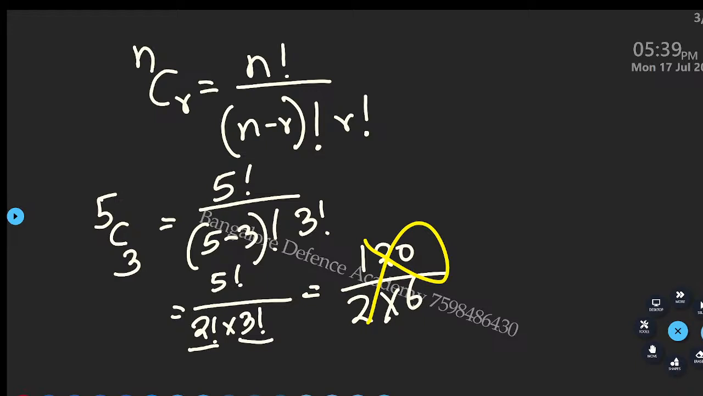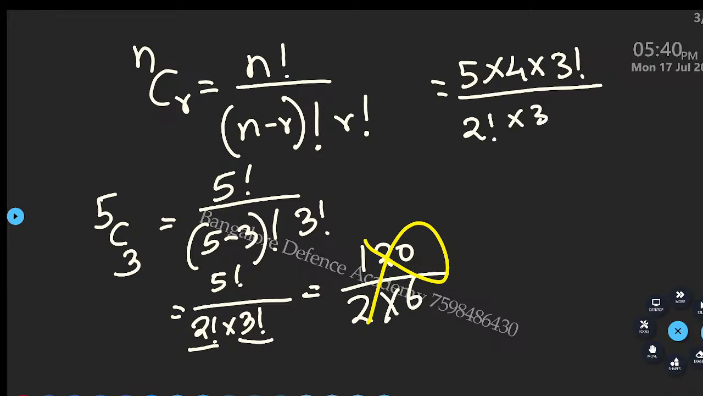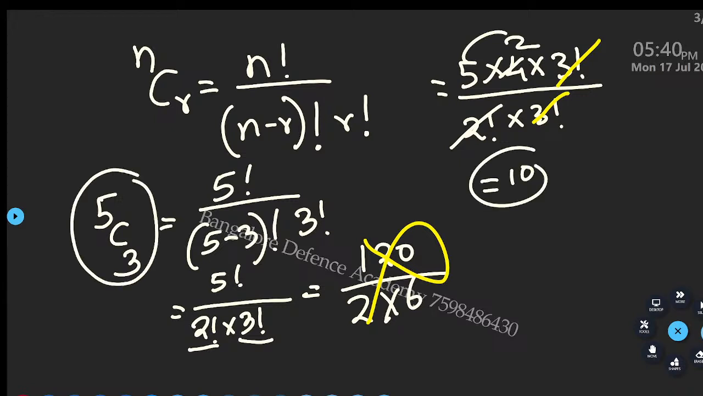3 is bigger, right? So here 5 factorial can be written as 5 into 4 into 3 factorial, divided by 2 factorial into 3 factorial. Now what can I cancel? 3 factorial and 3 factorial I can cancel. Now 2 ones are 2, 2 twos are 4, 2 into 5 is 10. So 5C3 is 10. This is very important in our calculation, very important in permutation and combination.